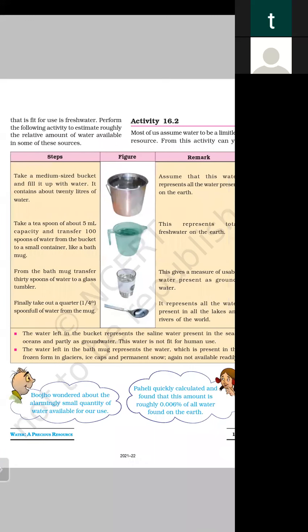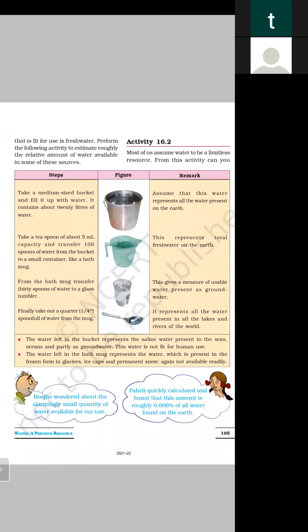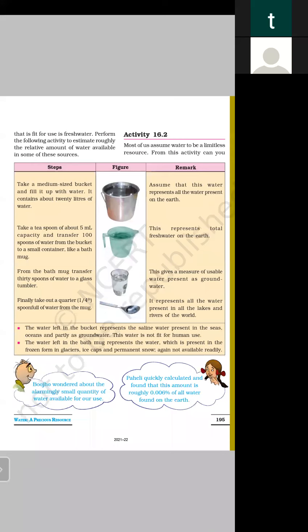The water left in the bath mug represents the water which is present in a frozen form in glaciers, ice caps, and permanent snow. Again, it is not available readily, not available easily. So there are questions asked by Bhujo and Paheli.